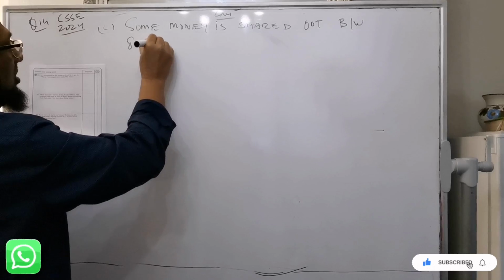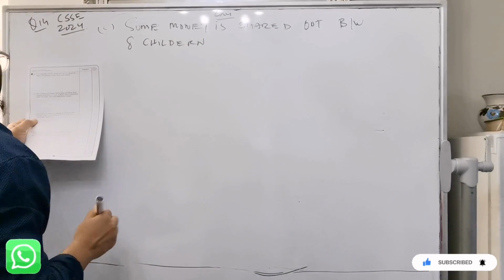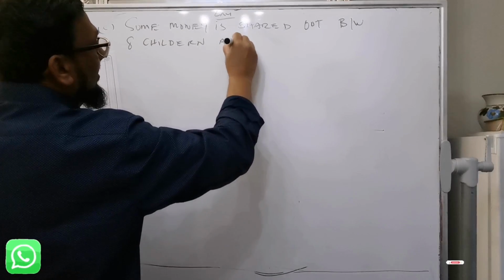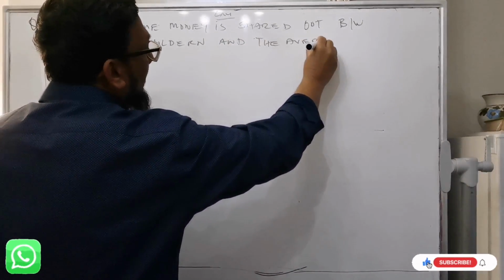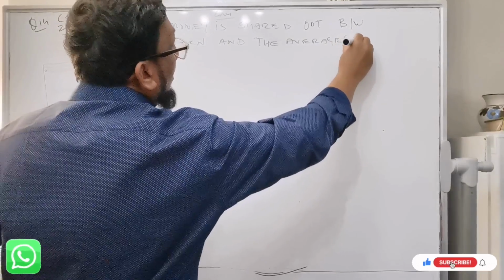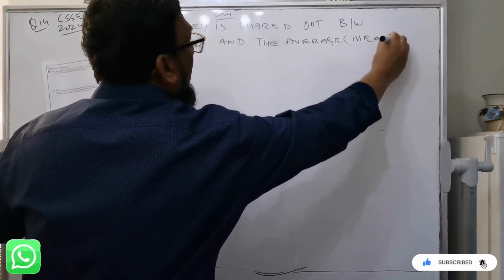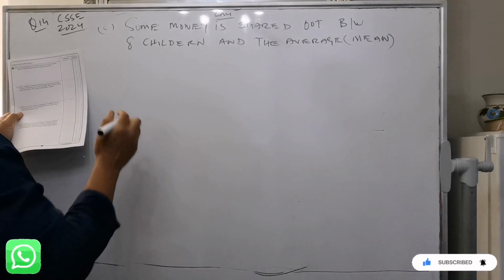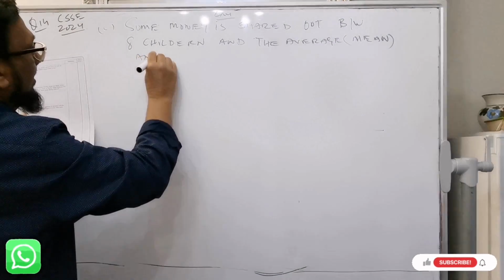How many? 8 children, and the average, or they say mean, amount